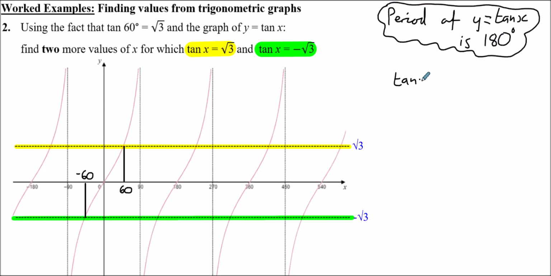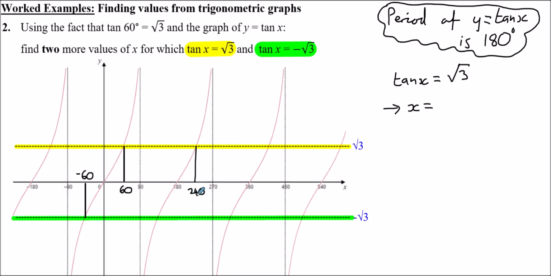So where tan x is root 3, we just need another two more values where tan x would have been positive root 3. And so this one here is at 60. Add another 60 onto that. That one's going to be 240.